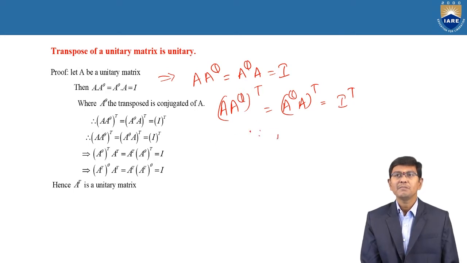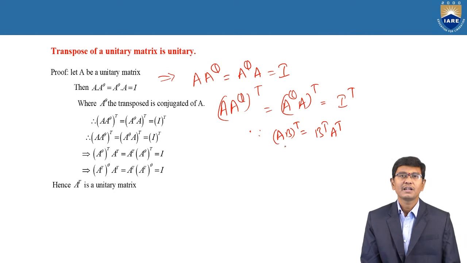We know that (AB) whole transpose is equal to B transpose into A transpose. Here A is equal to A and B is equal to A^θ, so by the property (AB) transpose equals B transpose into A transpose, we write B transpose.